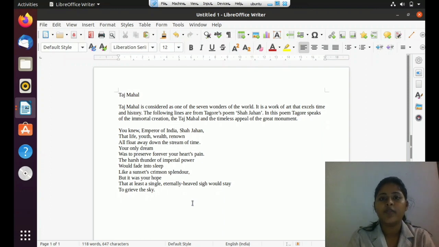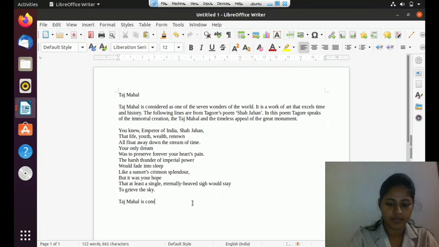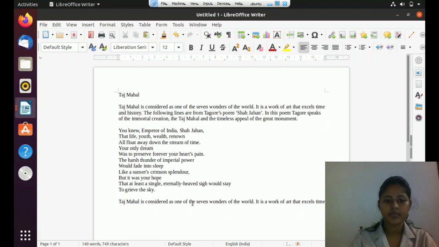And the third thing is when the text reaches the end of the line, it automatically goes to the next line. Let's see it. Now I have reached the end of this line.